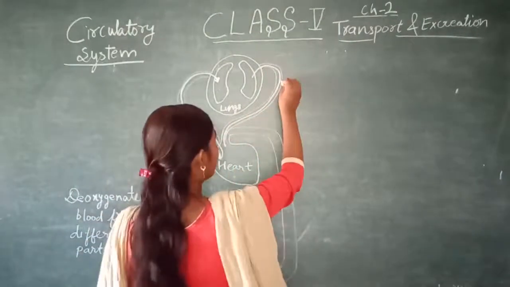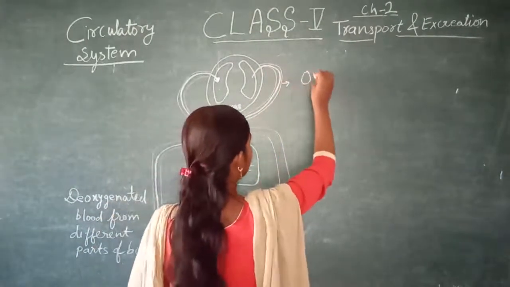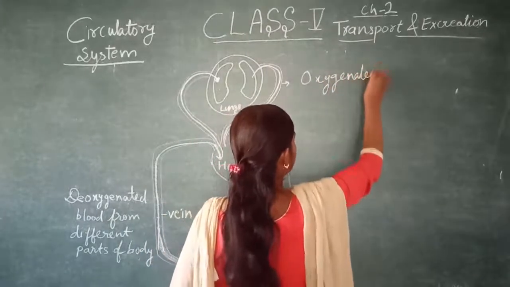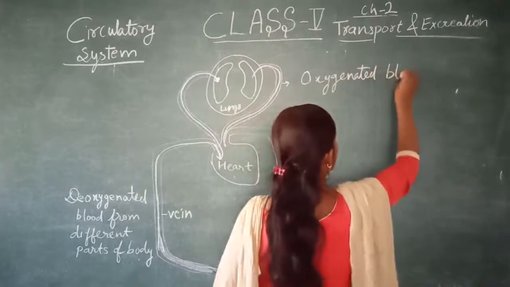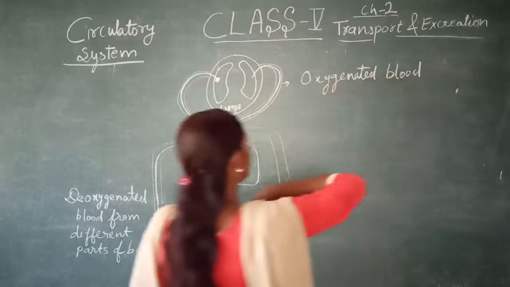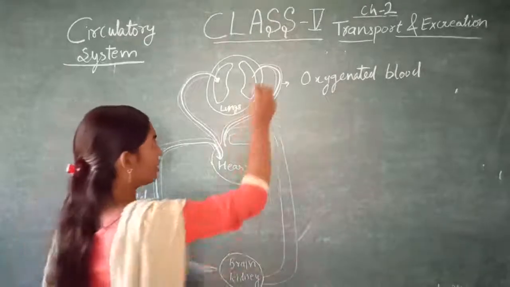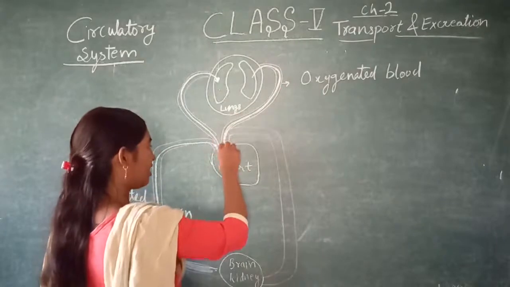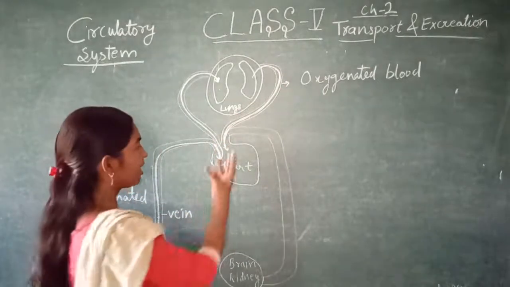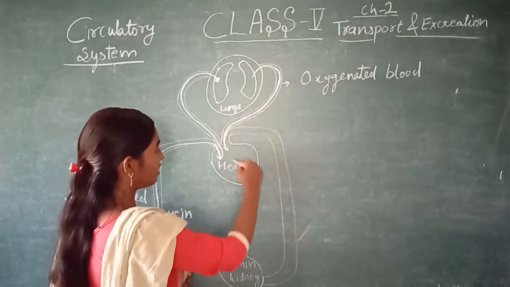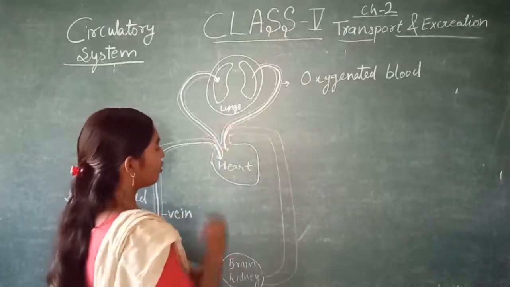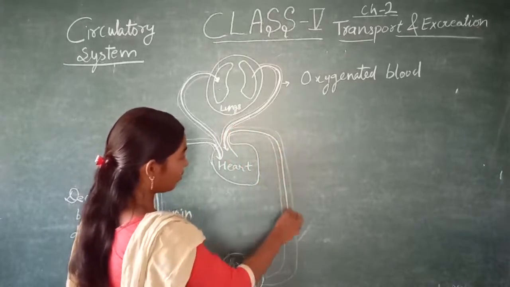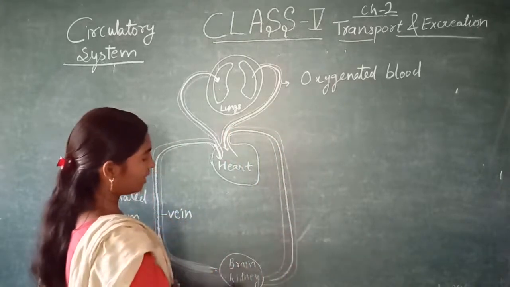Now this blood has oxygen. This is known as oxygenated blood. Oxygenated blood means pure blood. Now this pure blood which has oxygen comes back to the heart, and when the heart squeezes and pumps, this pure blood again goes to all parts of our body, like the brain and kidney.